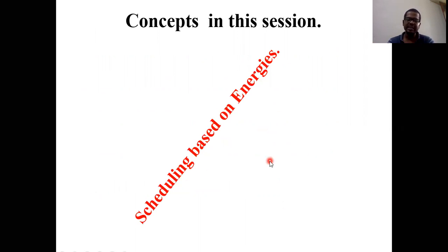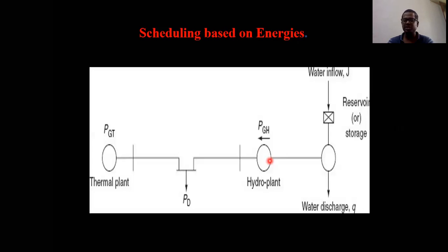Before going into the details of this algorithm, let us first try to understand a basic representation of hydrothermal scheduling. This is a basic diagram, or we can say a fundamental system.